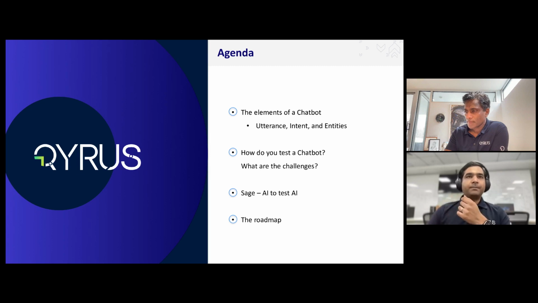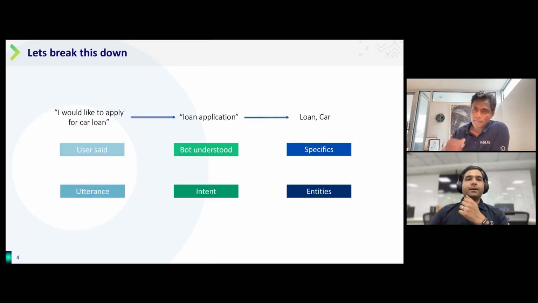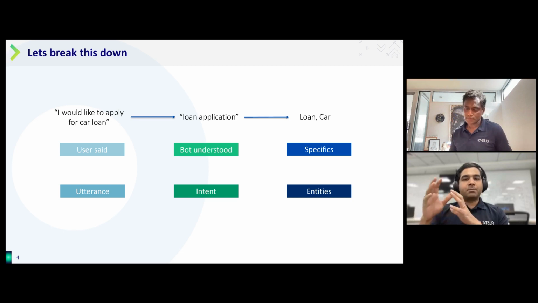Right. So let's begin. Now it's important to understand these terms because it'll help us understand how we actually test this. Before we get there, one of the things I would like to highlight is the key difference between rule-based bots and AI-based bots. The difference is that AI-based bots have the ability to understand free-flowing input, where users need not follow a specific grammar or structure in their requests. In the AI world, we call these utterances.